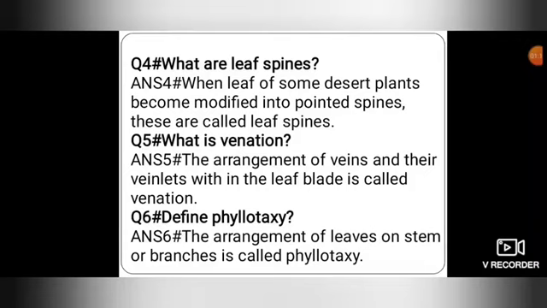Question 5. What is venation? Answer. The arrangement of veins and their veinlets within the leaf blade is called venation. Question 6. Define phyllotaxy. Answer. The arrangement of leaves on stem or branches is called phyllotaxy.